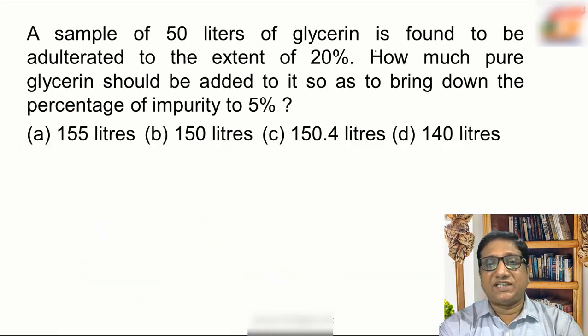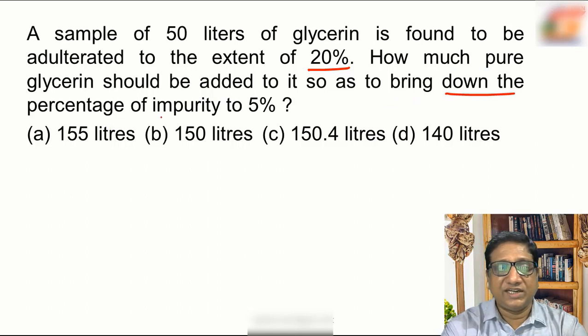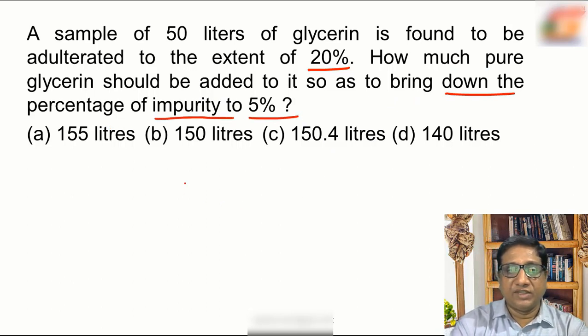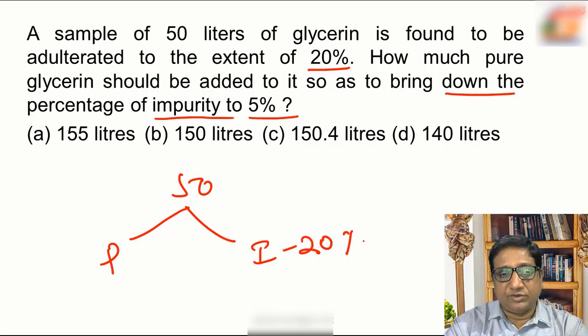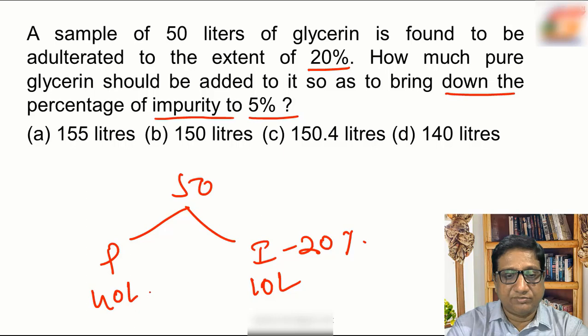A sample of 50 liters of glycerin is found to be adulterated to the extent of 20%. How much pure glycerin should be added to it so as to bring down the percentage of impurity to 5%? Total quantity is 50 liters of glycerin. So pure and impure. Impurity is 20%, so that will be 10 liters, and purity will be the remaining 80%, that is 40 liters.